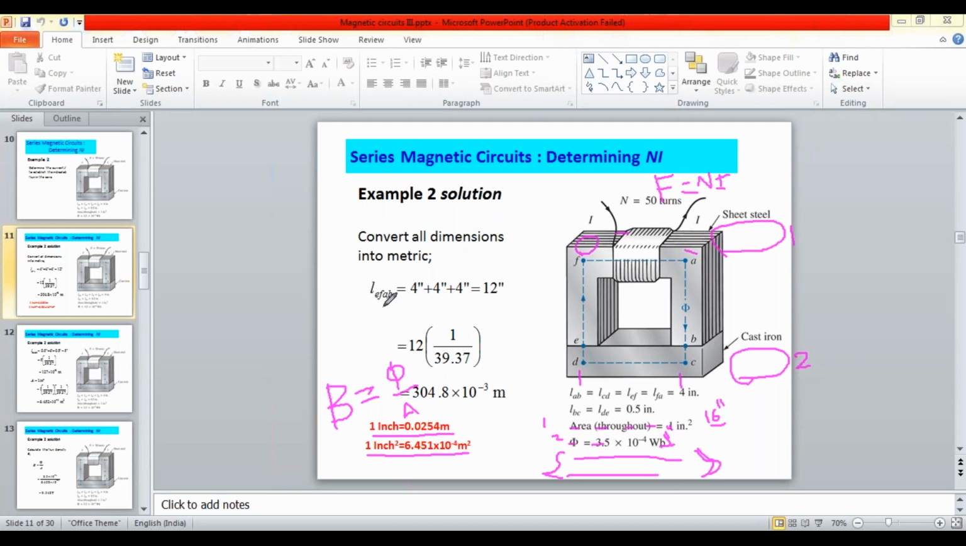Now, the length of EFAB is equal to 4 into 3, that is 12 inches. That 12 inches is converted using this formula into meters, 304.8 into 10 power minus 3 meters. So this is the meter length of the first material. Similarly, the length of the second material is to be calculated in the same manner.